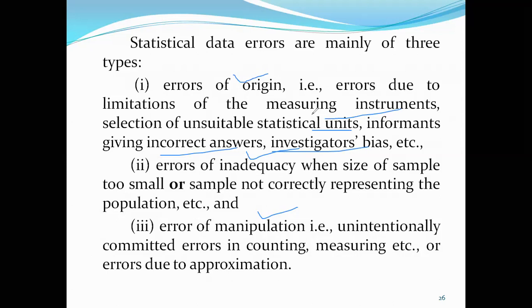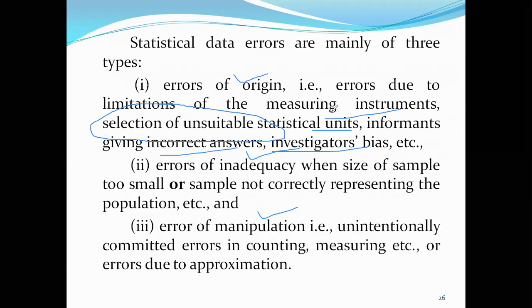Selection of unsuitable statistical units. In our previous lessons, we have learned that there are different kinds of sampling techniques: systematic sampling, stratified sampling, cluster sampling, simple random sampling, quota sampling. Like this, there are various techniques of sampling selection. If they are wrong, if you select unsuitable statistical units, then errors are bound to be there.